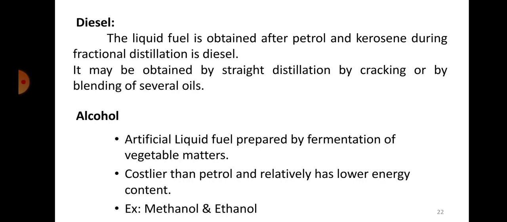Alright, so next one is alcohol. It is an artificial liquid fuel that is prepared by fermentation of vegetable matters. It is costlier than petrol and relatively has lower energy content. Examples are methanol and ethanol. You know that, costlier than petrol and relatively lower energy content.